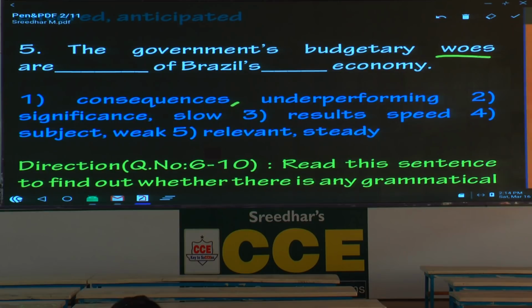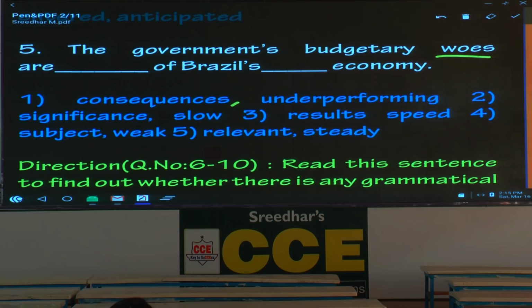Results are results of Brazil's speed economy. Is it the right combination? Please mark it wrong based on the word speed. There is nothing like speed economy. A subject of Brazil's weak economy. But here, subject is not the appropriate word. So please mark it wrong based on the word subject. Weak economy is a correct combination. What is the fifth option? Relevant of Brazil's steady economy, but the context is negative. We cannot use steady economy.